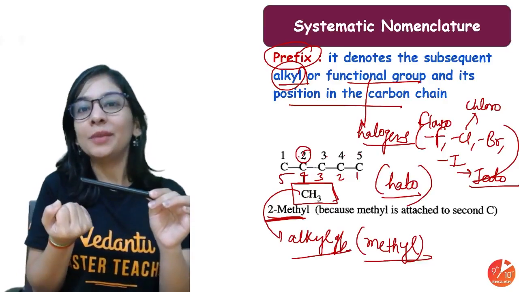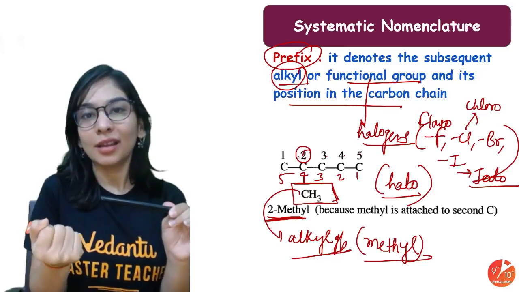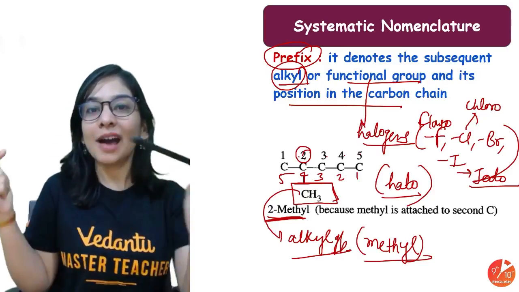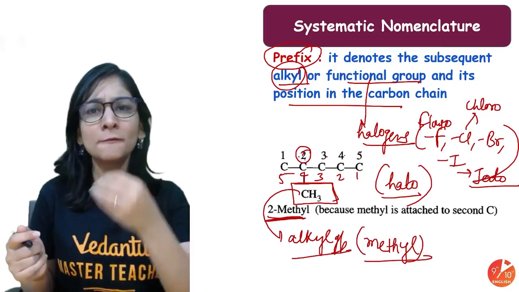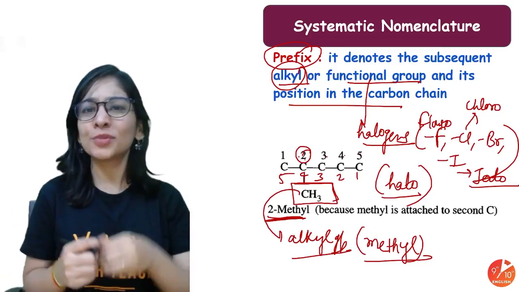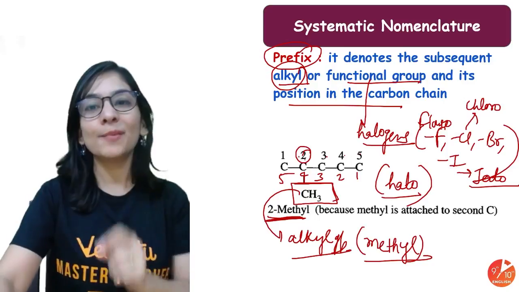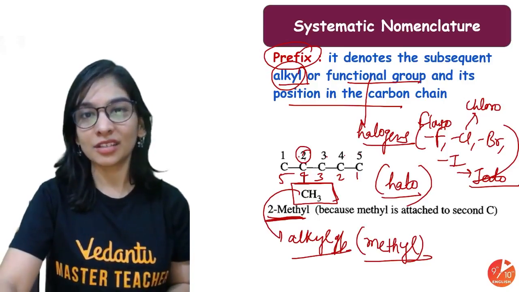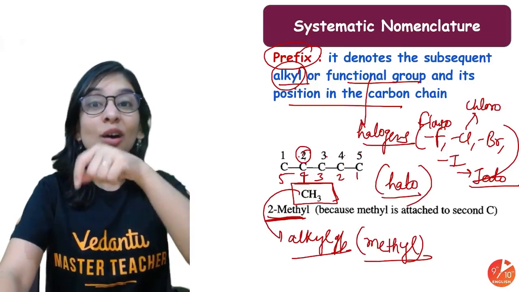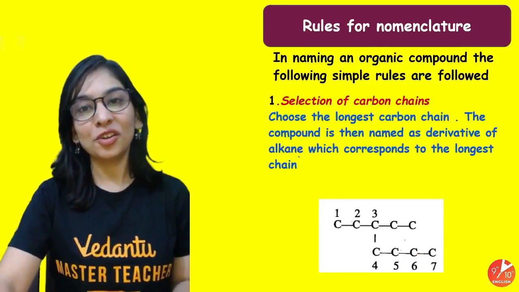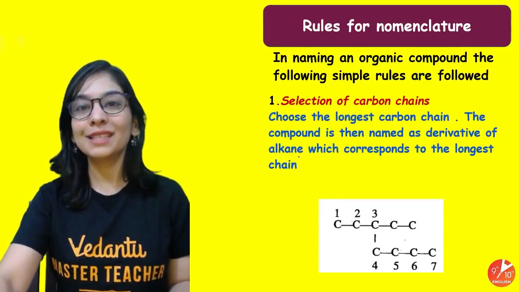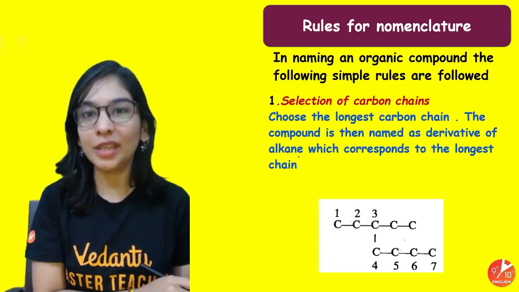And for more priority means they should deserve lesser number. So we'll count my carbon chain from that side so that these children, these functional groups, these alkyl groups, these halogens should get the minimum possible number when we count it. You can't count in between, you have to count from the edges itself. All right, so you got it. We'll talk about all the rules one by one, and trust me, you'll get it.